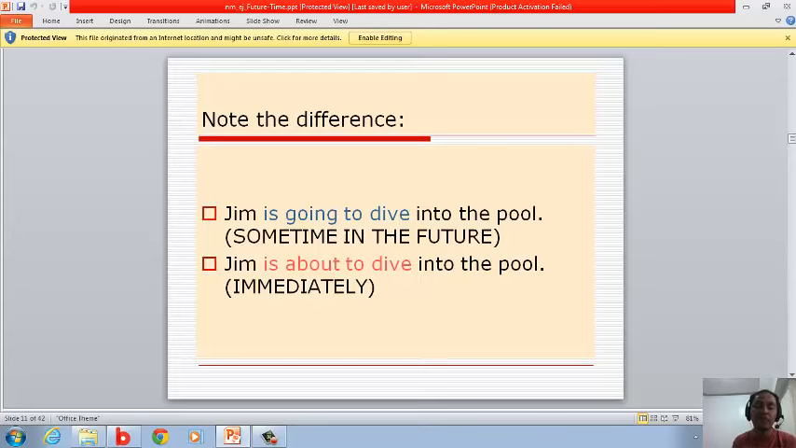Okay, note differences. We have the following examples in here. "Jim is going to dive at the pool." So this is something in the future. It's going to dive. He will do it in the coming days. While on the other hand, "Jim is about to dive into the pool." Immediately, he is going to do it right now. And that is another difference. Okay.